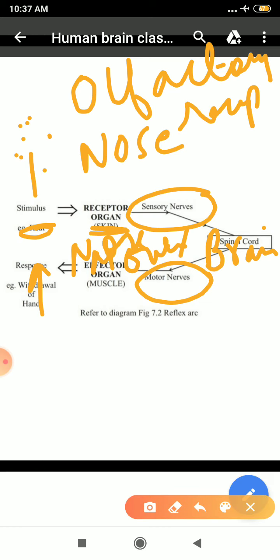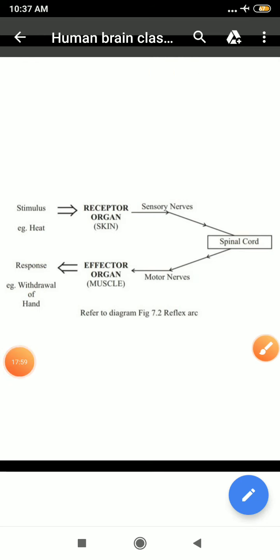Clear? Why am I not taking the spinal cord here? Because the spinal cord's function is to take action immediately, but the smell of an agarbatti we don't detect immediately. It needs the thinking part, and the thinking part is present in your brain. I hope that you have got an idea.